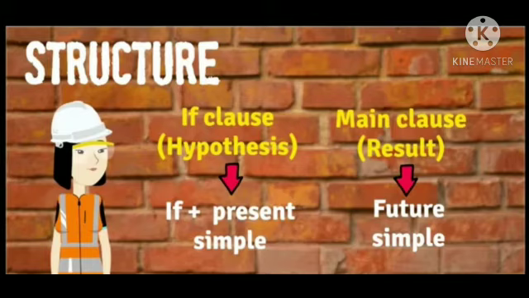When we talk about something that is likely to happen, we generally use the simple present tense in the if clause and future time in the main clause. This is the structure of writing the sentence in first conditional.